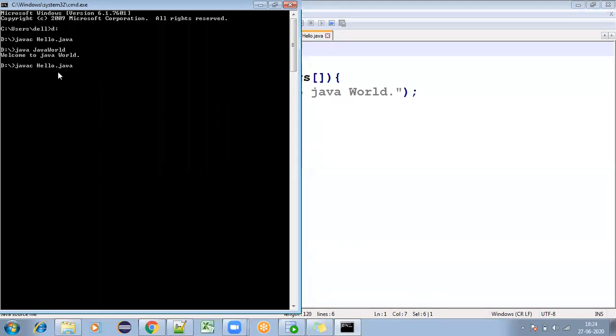It says: hello.java:1: error: class JavaWorld is public, should be declared in a file named JavaWorld.java. So you should not put it inside hello.java.